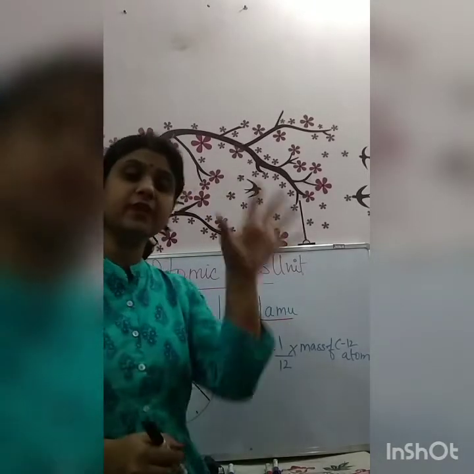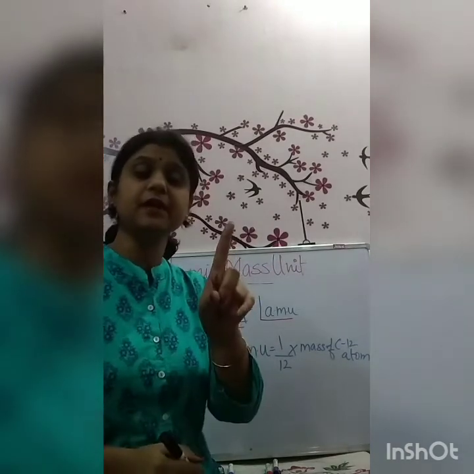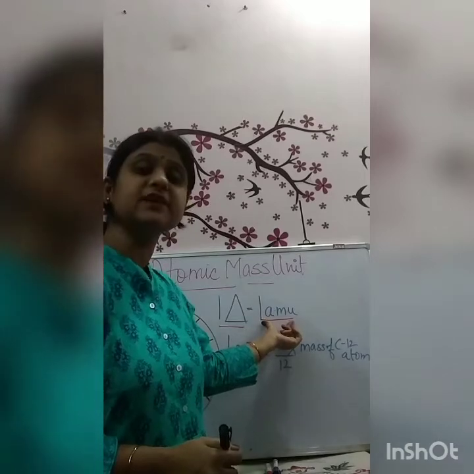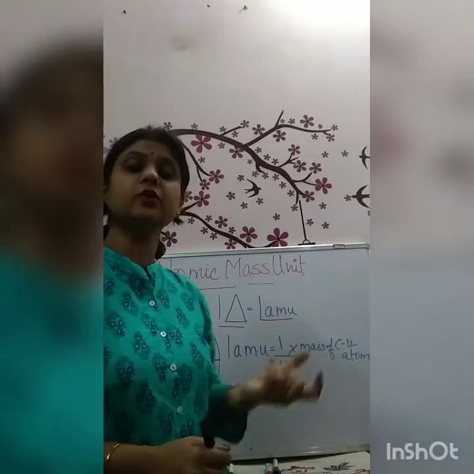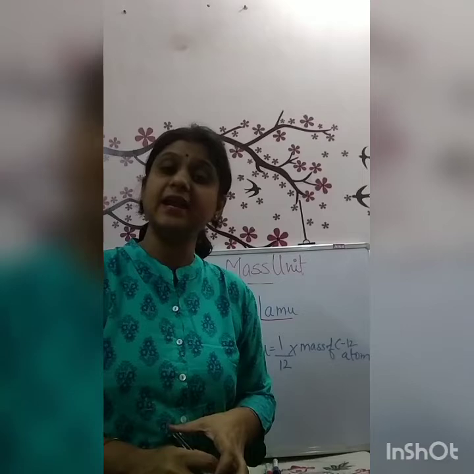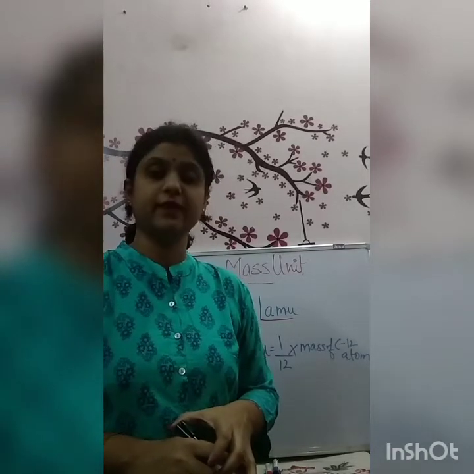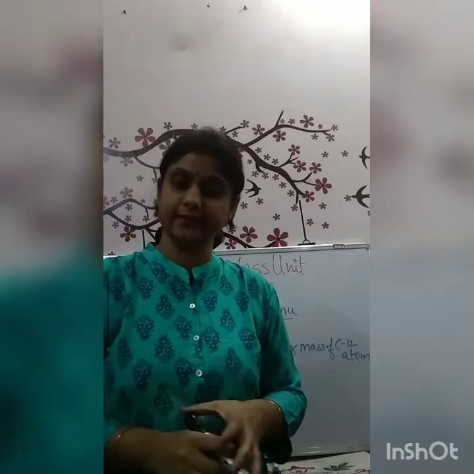Out of 12 equal parts, that one part is equivalent to one atomic mass unit, and this one atomic mass unit is taken as the standard unit for comparison to find the masses of other atoms.